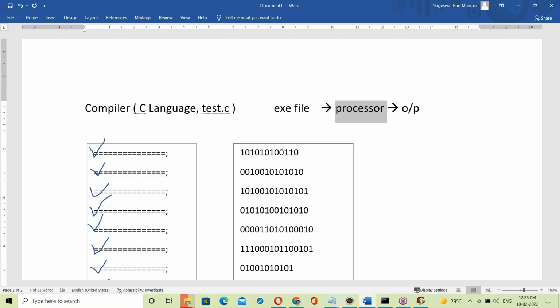Same here. The computer processor is like a human brain, processing all of that.